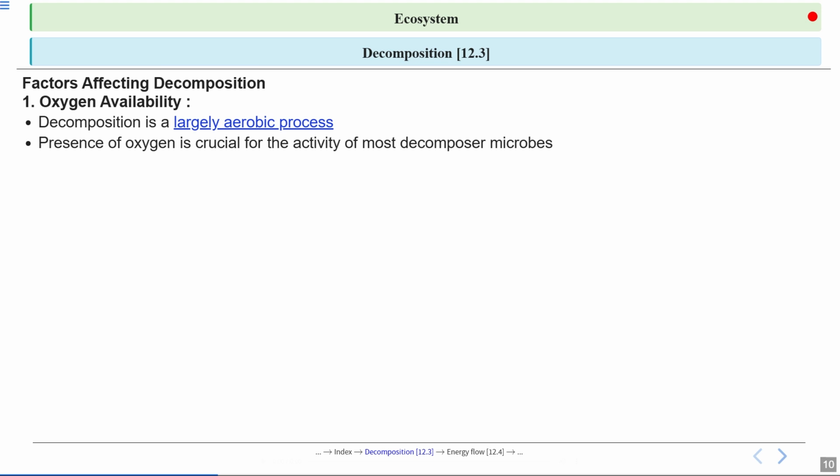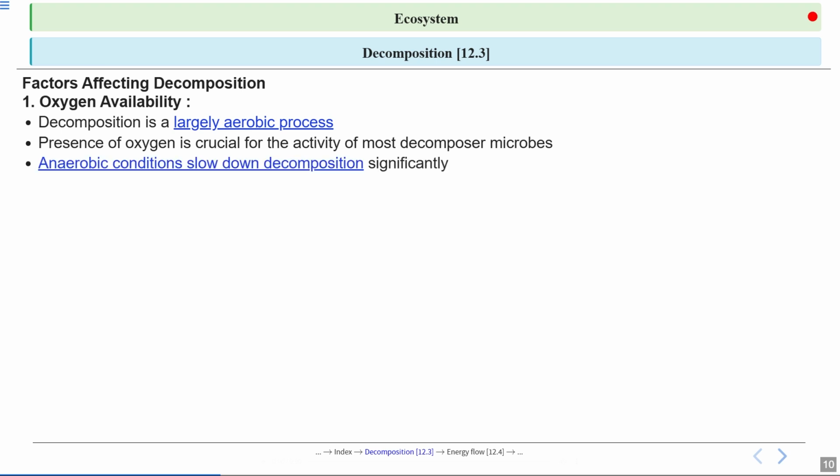Presence of oxygen is crucial for the activity of most decomposer microorganisms. These tiny organisms like bacteria and fungi are like workers in a recycling plant. They need oxygen to do their job as well. Without oxygen, their activity slows down.